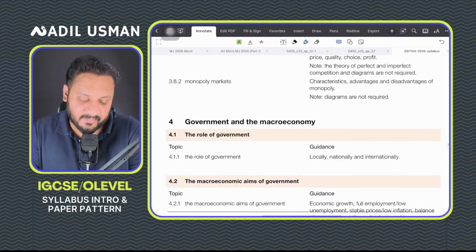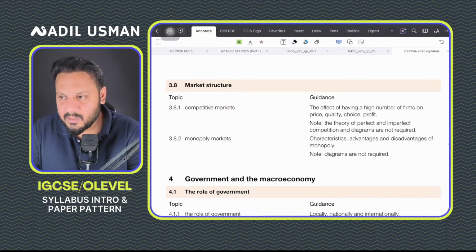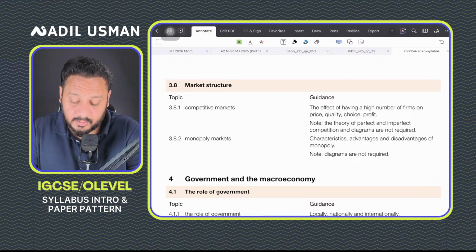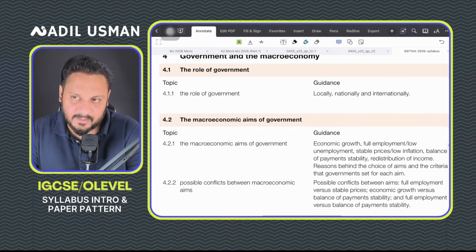Then this will finish microeconomics. So microeconomics will finish on 3.8, and then macroeconomics will start. Now, macroeconomics is again a very core component in your exams, and macroeconomics is when economics gets really, really interesting. It's when you study about things like growth.